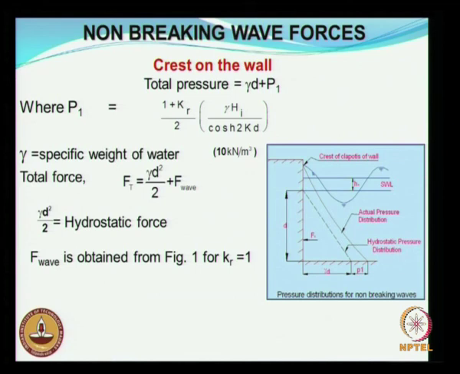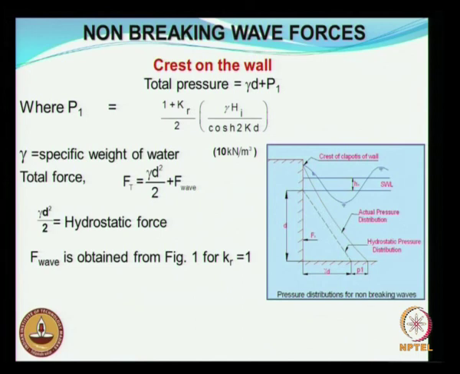Now Ft, the total force, will be gamma d square by 2 plus F wave. Gamma d square by 2 is the hydrostatic component, and F wave has to be obtained from figure 1, and herein we are considering the reflection coefficient as 1, meaning that the wall is impermeable and vertical.